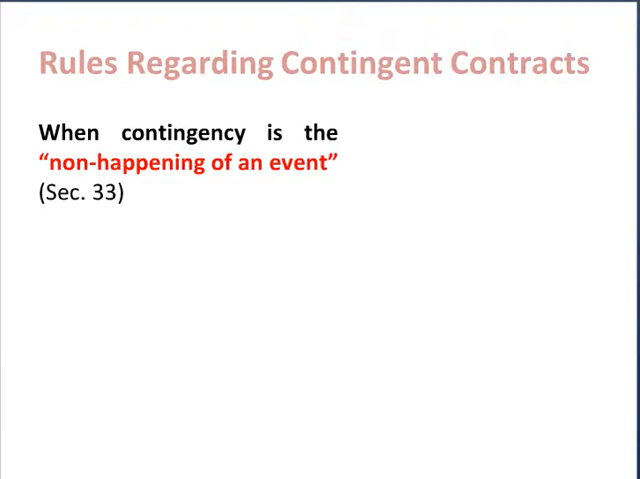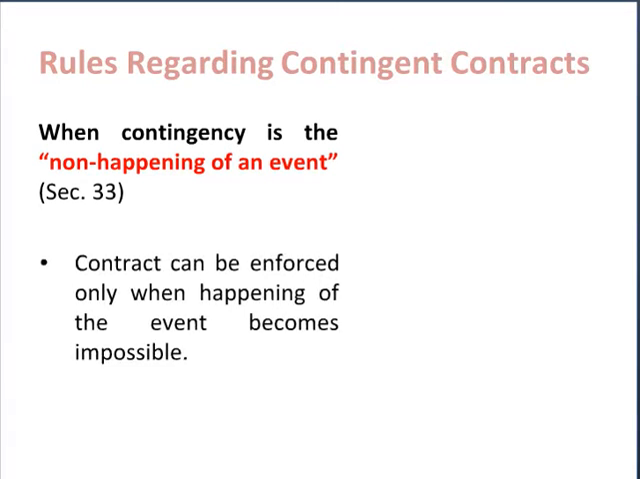Section 33 discusses a situation where contingency is non-happening of an event. In this case, the law says the contract which is dependent upon non-happening of an event can be enforced only when happening of that event has become impossible. If there is any possibility of happening of that event, then this type of contract cannot be enforced in that situation.